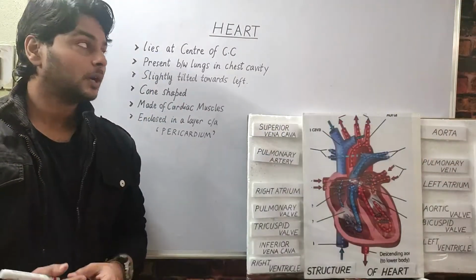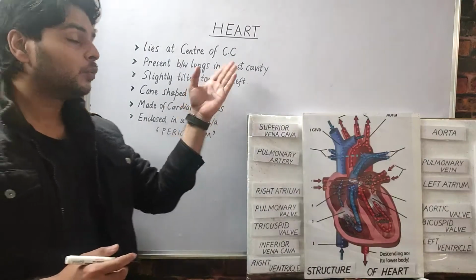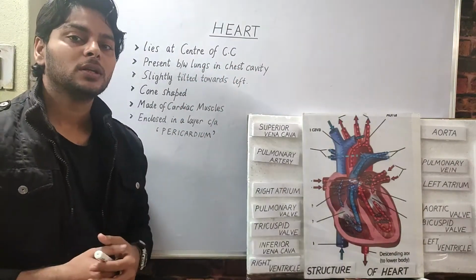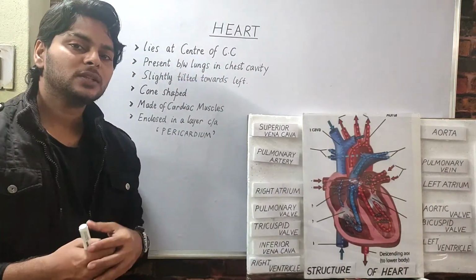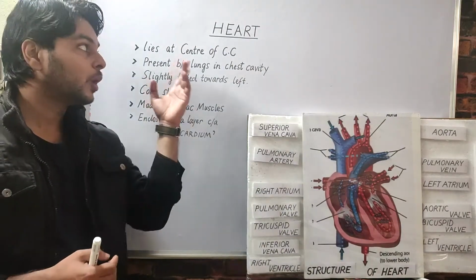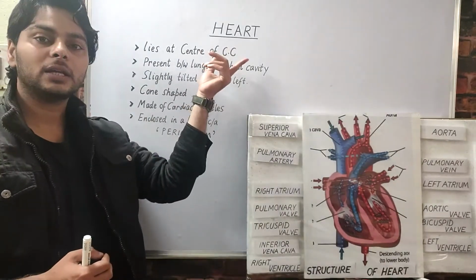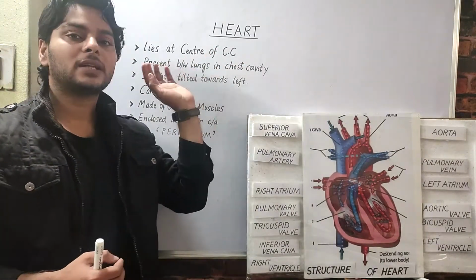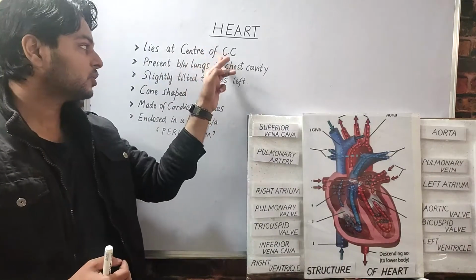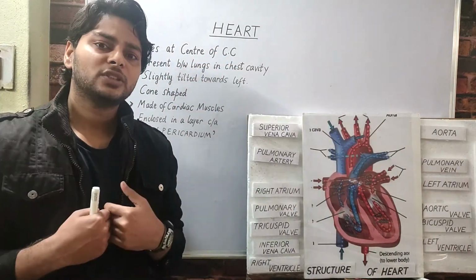So let's discuss the third component of the circulatory system, the heart. What is the heart? The heart is an organ. What is an organ? An organ is a group of specialized tissues that performs a specific function. The heart performs the specific function of pumping blood. Therefore the heart is an organ. The heart lies at the center of the circulatory system and it is present between the lungs in the chest cavity.